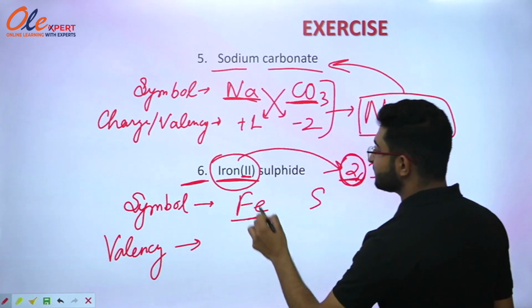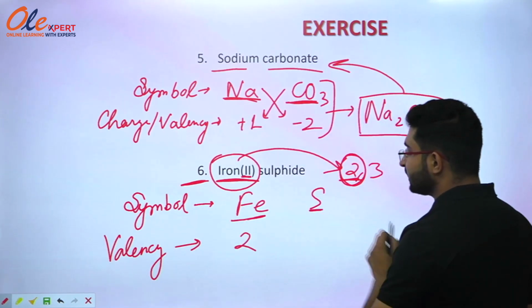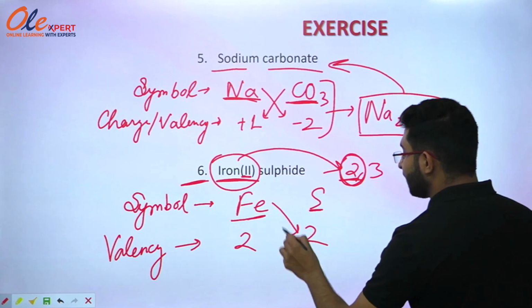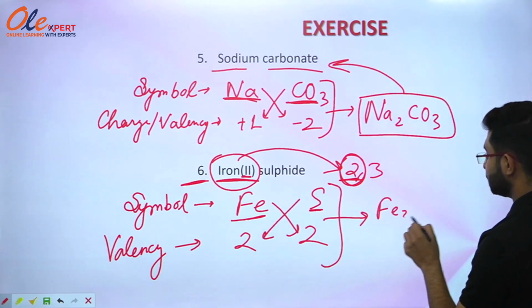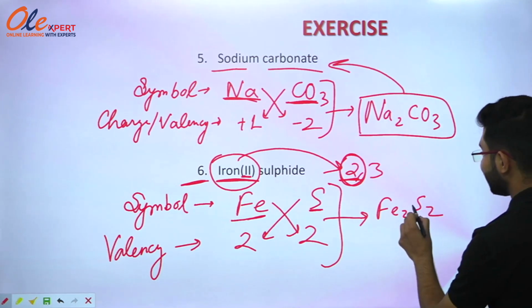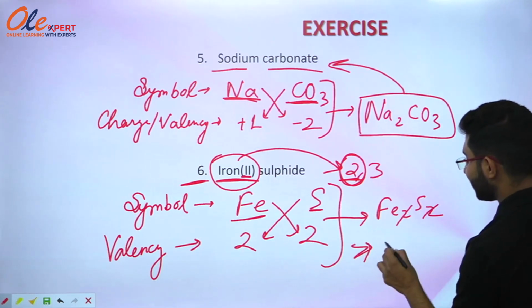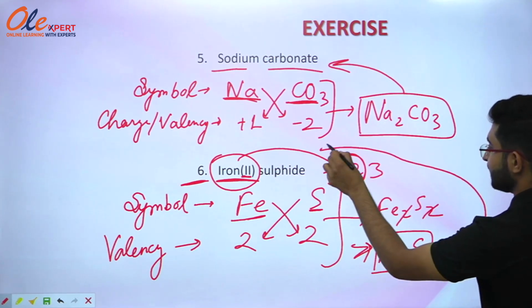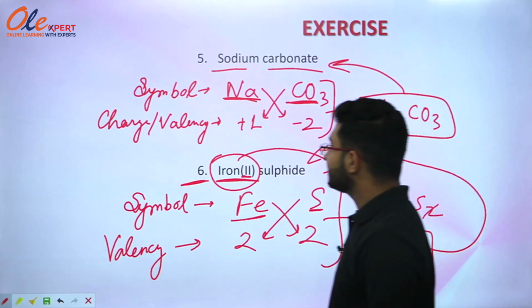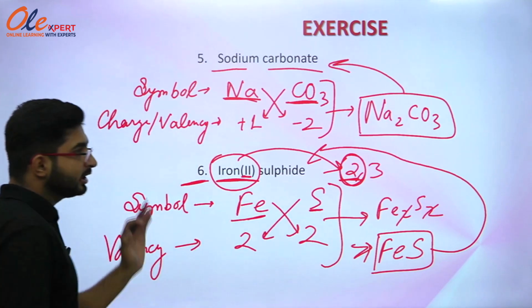So valency of iron is taken as 2 and sulfur's valency is also 2. When they combine with each other, they will form a compound Fe2S2. Now 2 is cancelled by 2 and the final formula becomes FeS, that is iron second sulfide. Okay, so these are the formulas for the particular compounds.